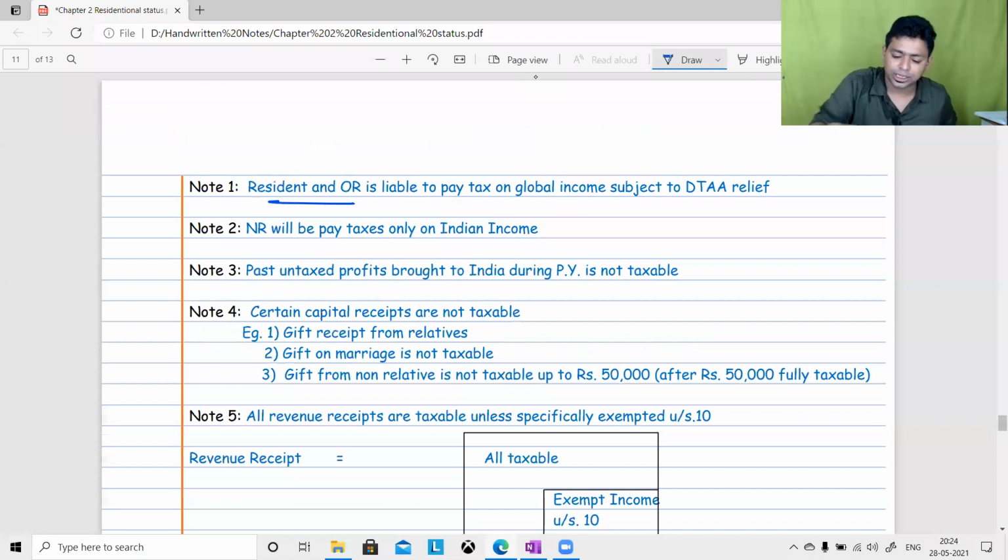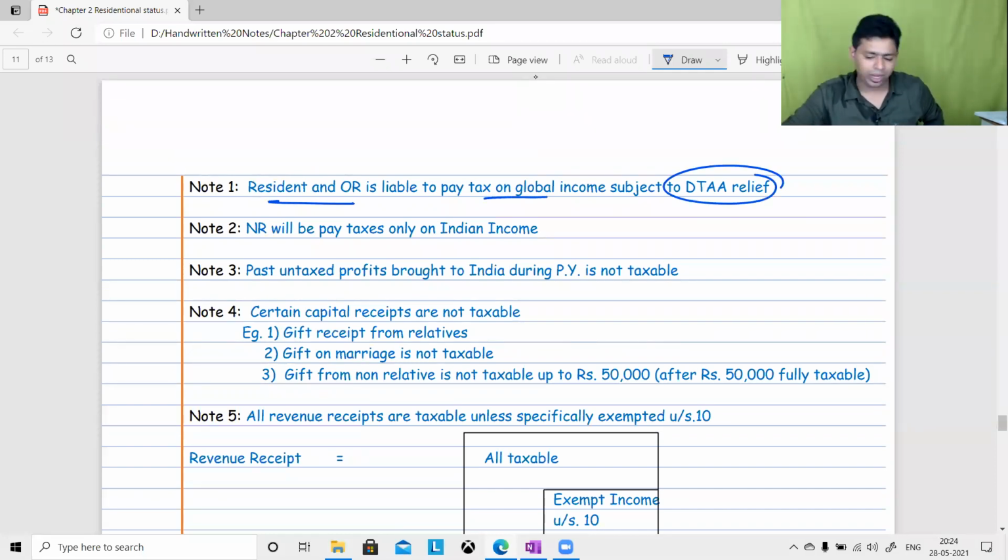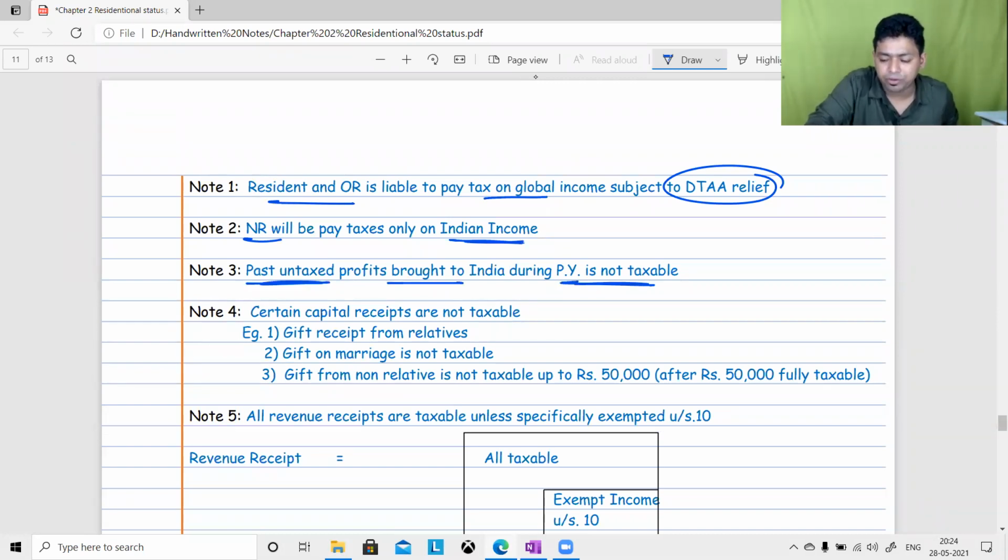Resident and ordinary resident is liable to pay tax on global income, subject to double taxation avoidance agreement relief. We will discuss what DTAA is; that is a whole chapter for us. NR will pay tax only on Indian income. Past untaxed profit brought to India in the previous year is not taxable.